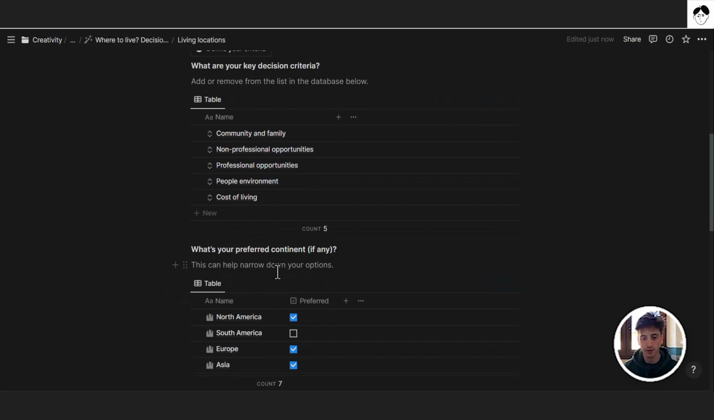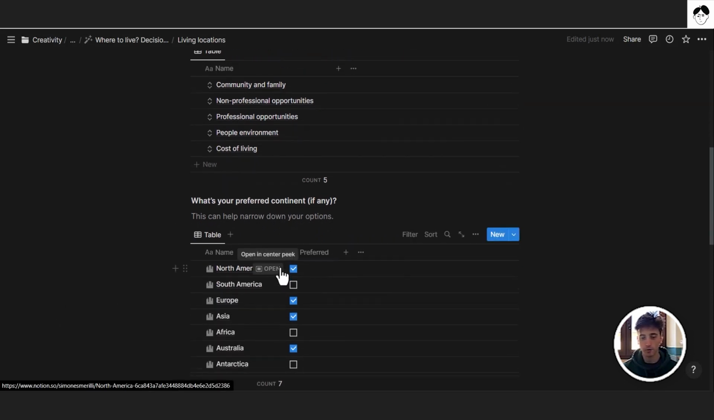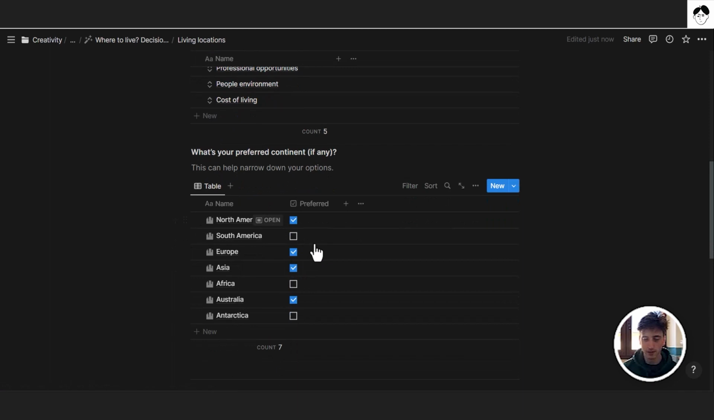The next prompt in this operational button is: what's your preferred continent, if any? So if you have any preference in terms of continents where your locations are going to be based, that's where you can define them in this checkbox. And this allows you to then narrow down your choices later on when you need to actually define what locations you want to consider in the first place for your decision-making process.